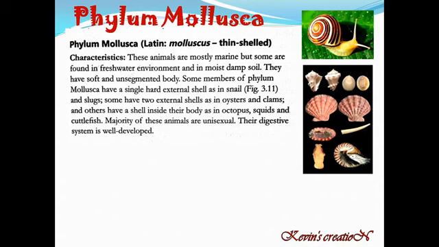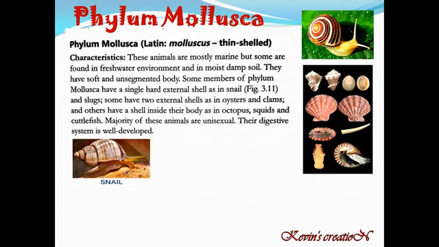They may be there in the moist, damp soil. They have a soft and unsegmented body. That means their body is not divided into segments. They are soft. Some members of the phylum Mollusca have a single hard external shell, as in snails and slugs. So here you see, this is the body of a snail and this is the shell, a single shell which is outside. So this is an external shell.